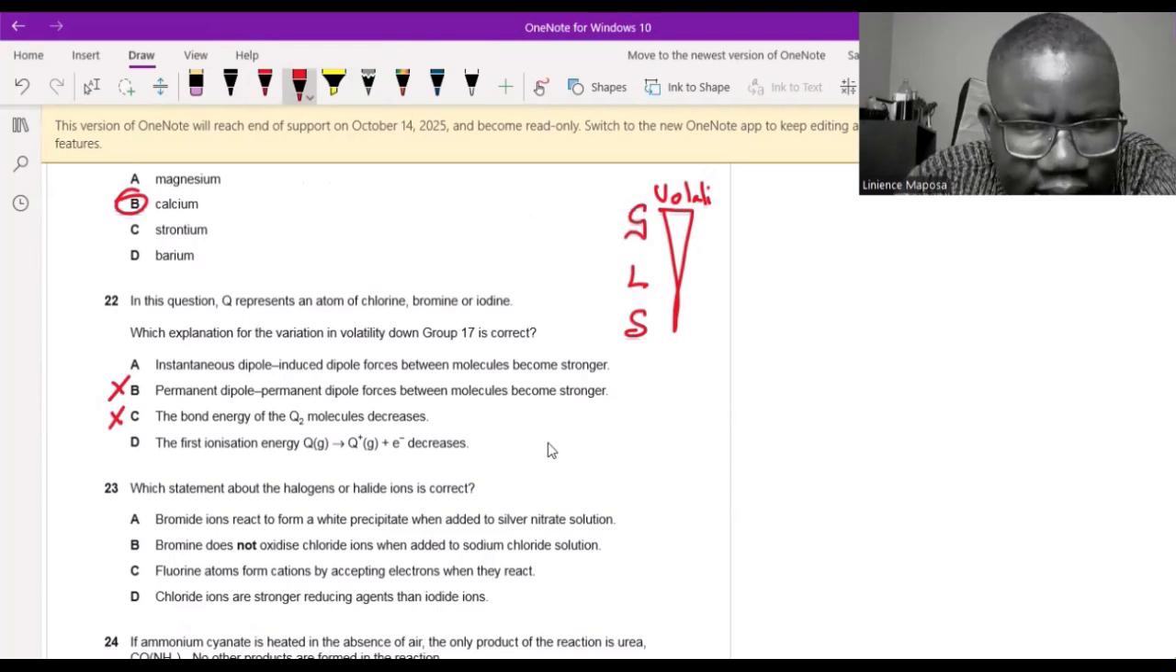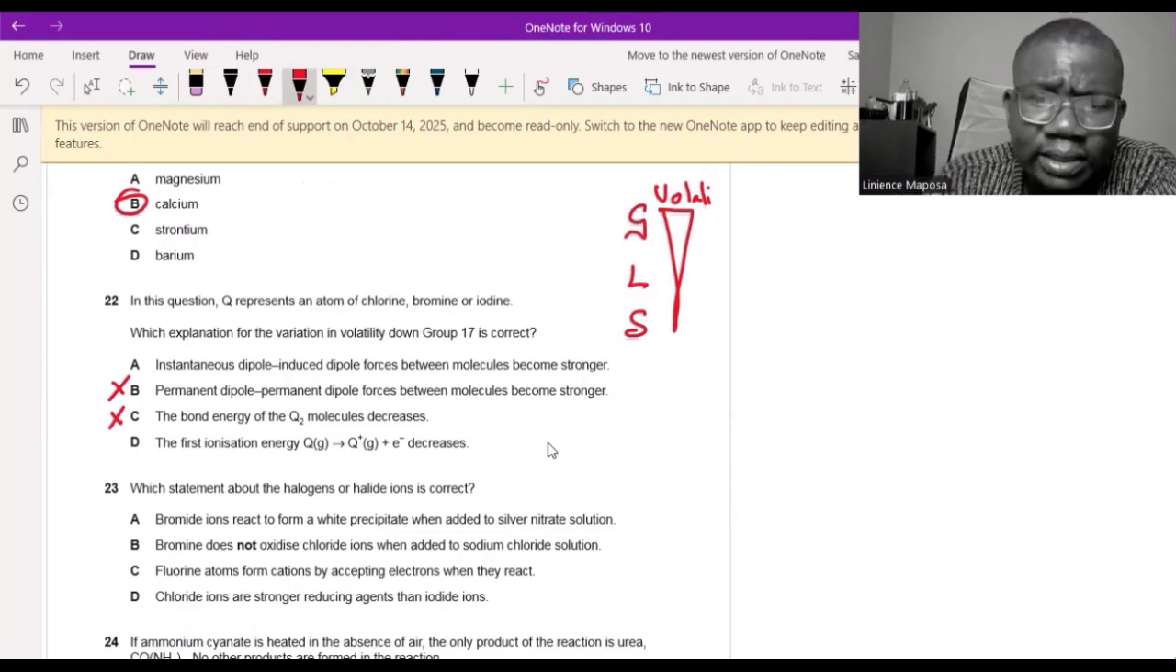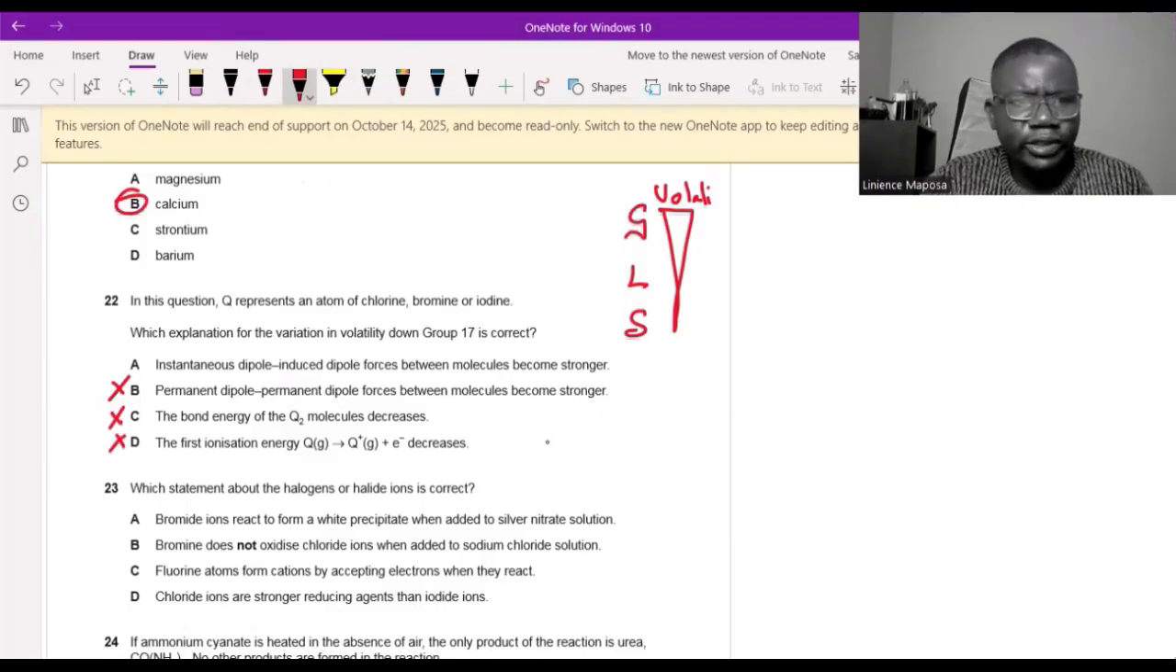The first ionization energy decreases. What does ionization have to do with evaporating something? It's not to do with that. It's breaking intermolecular forces. Answer is A here.